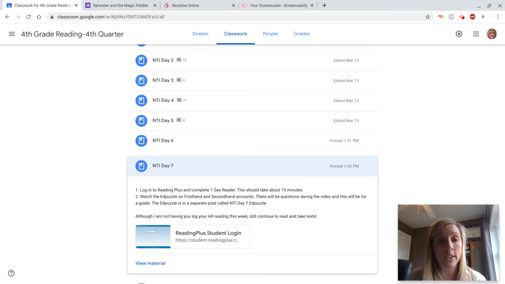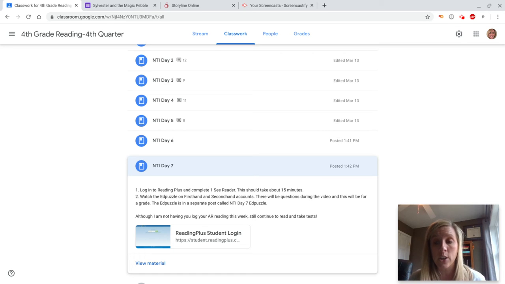But on day 7, you're going to be doing an Edpuzzle, and it is on first-hand and second-hand accounts, the standard we were looking at whenever we got called to be out of school. So this is not new information. This is not new content. We've gone over this. So this Edpuzzle will be a 4th grade.